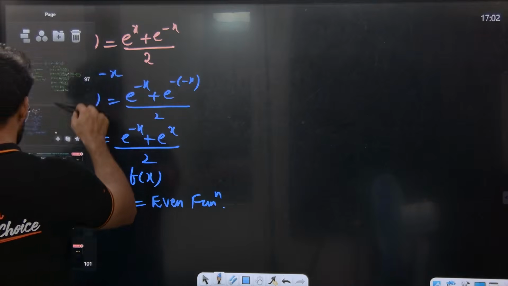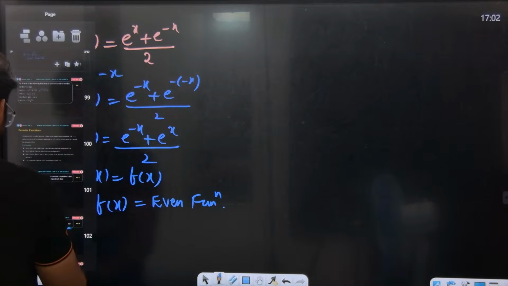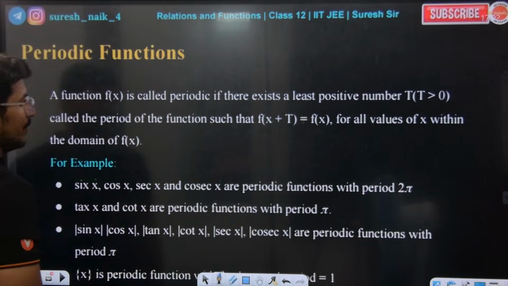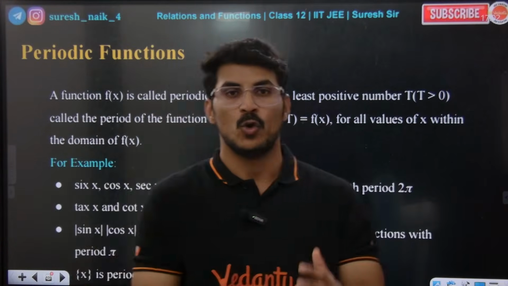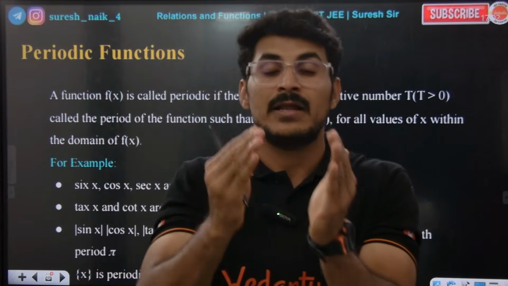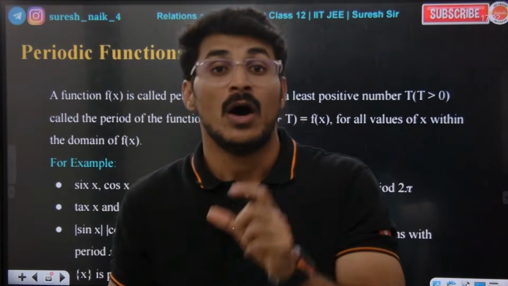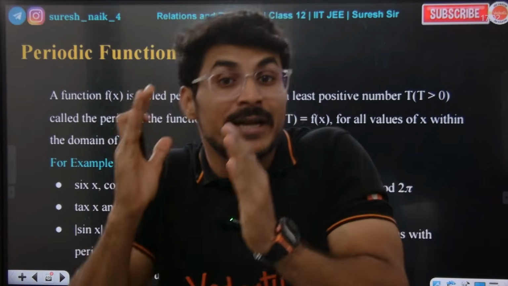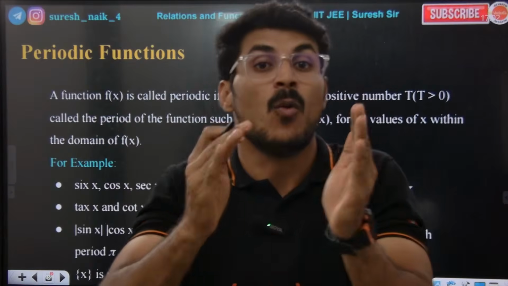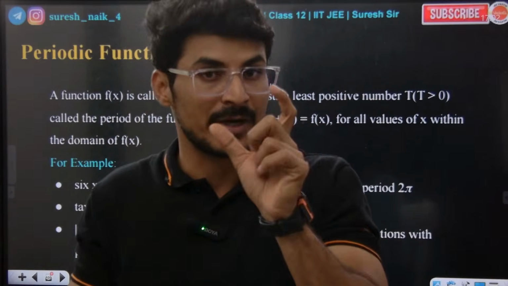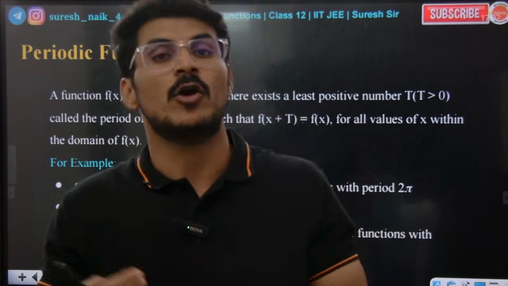So next, periodic function. Guys, very important. A periodic function is basically one that repeats after a certain interval. After what interval does the function repeat? Are you getting the point? That particular interval or length will be called the period.